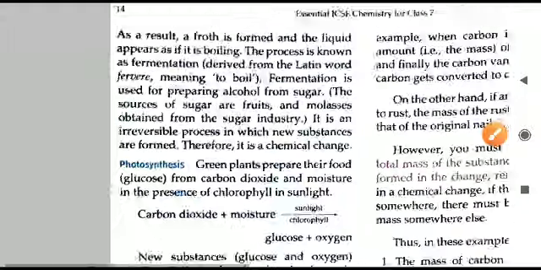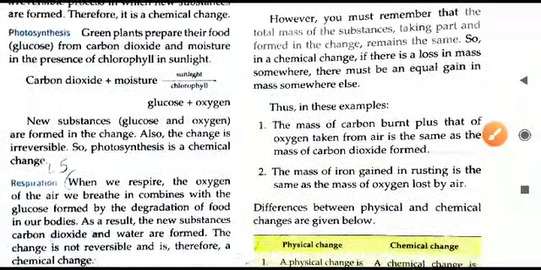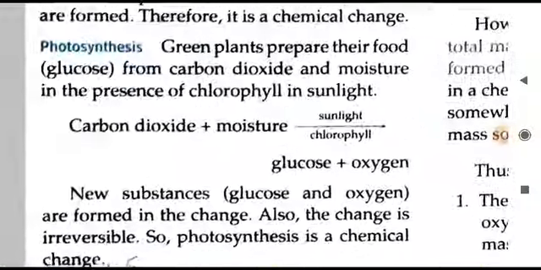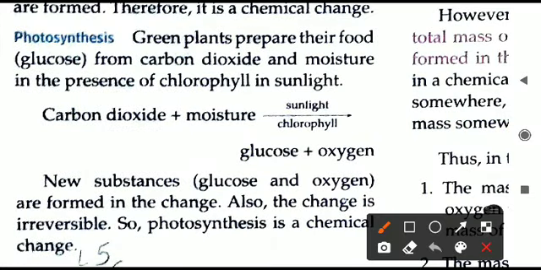Another example, many we have seen now. We are having two more examples here. Let us cover that as well. Photosynthesis, another common example where chemical change is happening. In photosynthesis, you have studied that in bio, in your previous classes also.